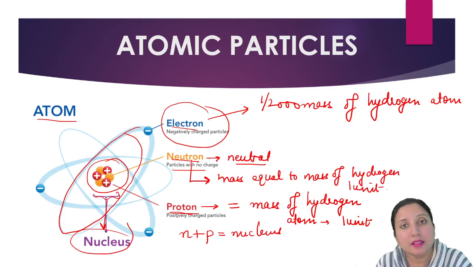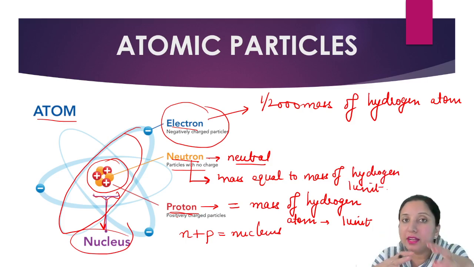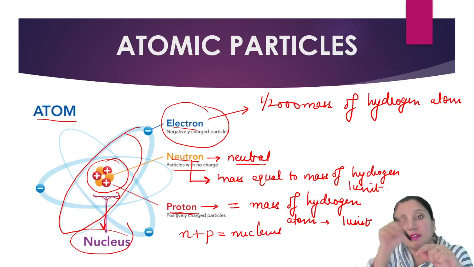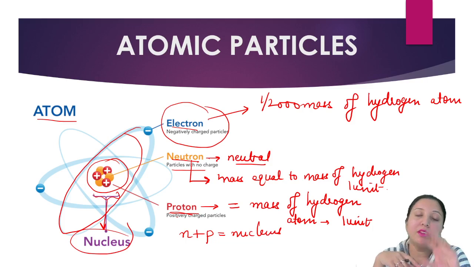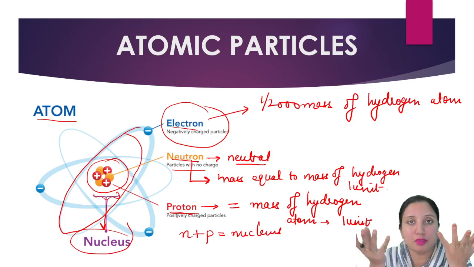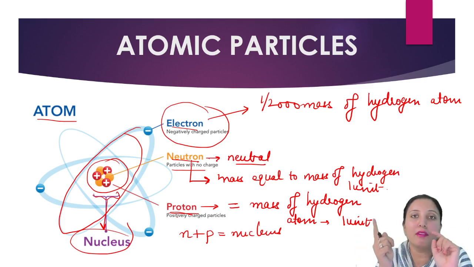Therefore, by this we can conclude that electrons are revolving around, and your protons and neutrons are concentrated at a single place, you can say at the center. Same like our solar system, where planets are revolving around and the sun is at the center.